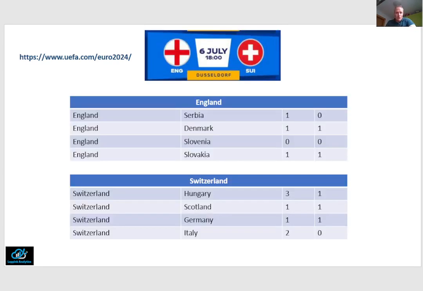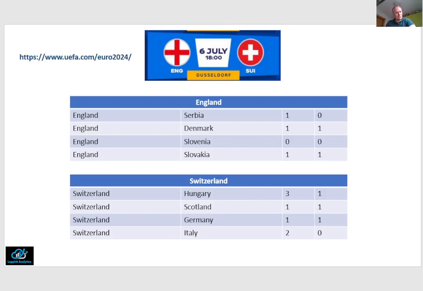Next, the 2 remaining quarterfinals are scheduled for tomorrow, Saturday the 6th of July, starting with England versus Switzerland at 6 Central European Summer Time, and then followed by Netherlands versus Turkey at 9. So let's first look at England versus Switzerland.